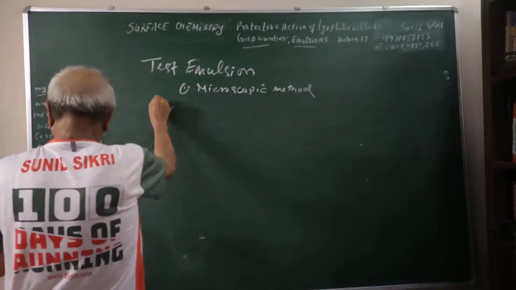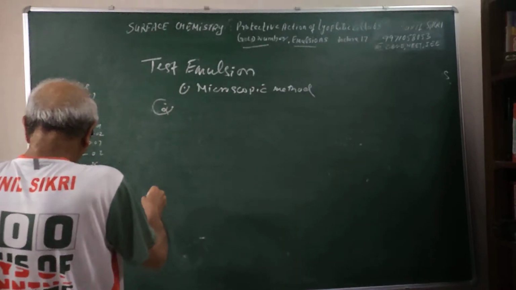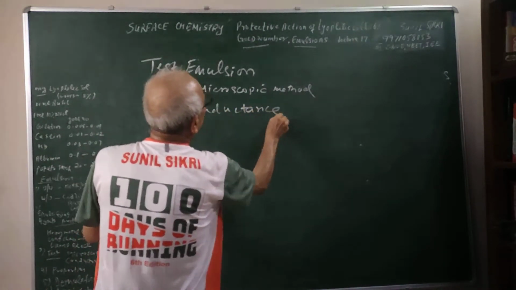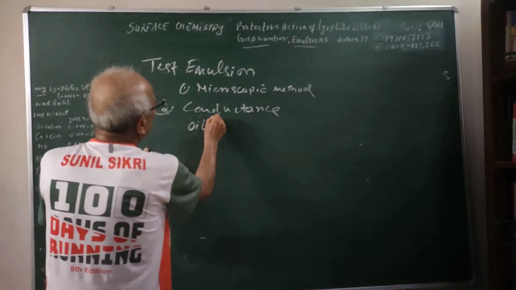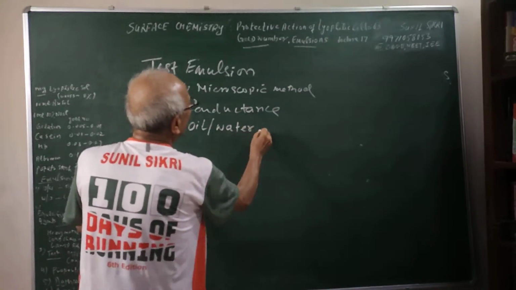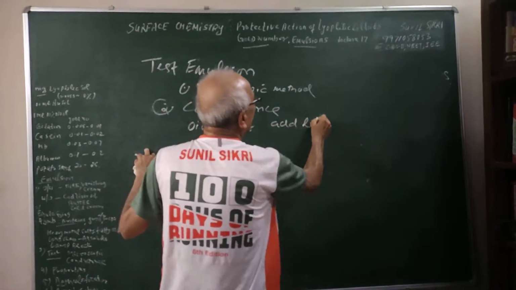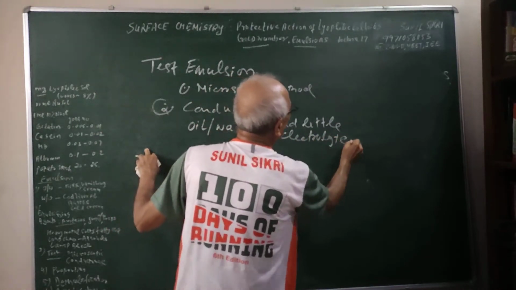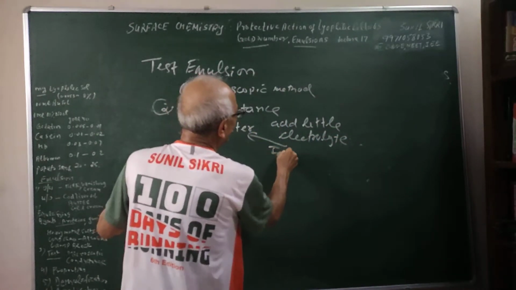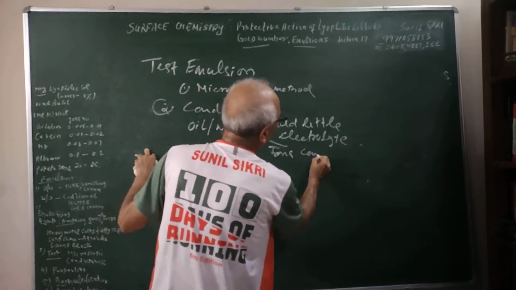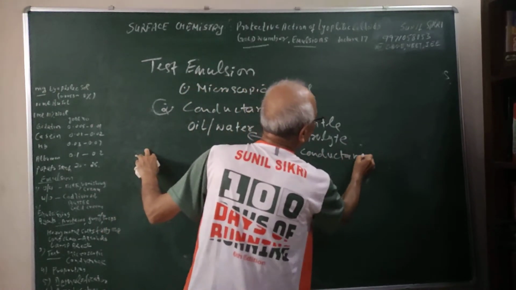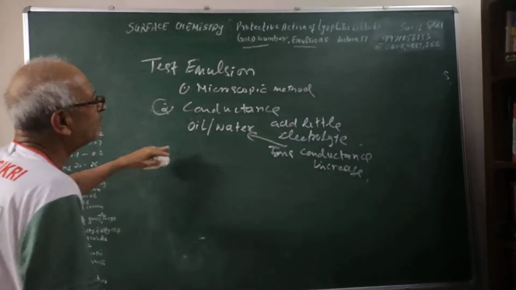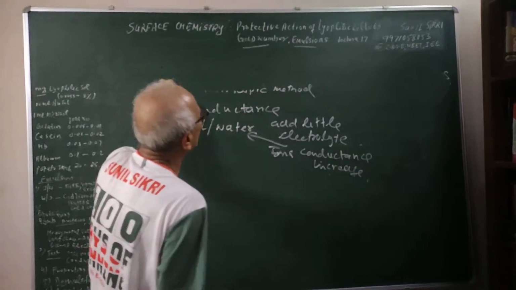Second, we can use conductivity measurements. Conductance we can measure. If it is oil in water and I add a small amount of electrolyte, it will form ions and the conductance will increase. Conductance increases, which shows that it is an oil in water type of emulsion.